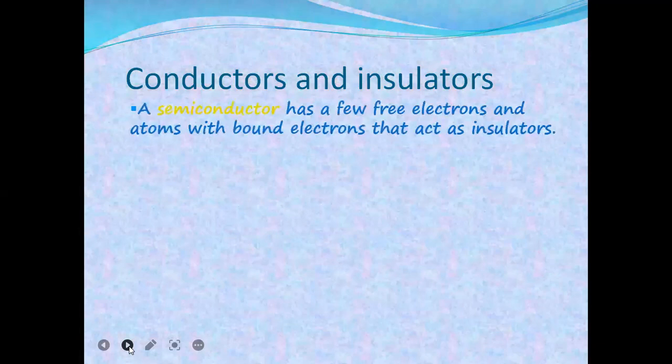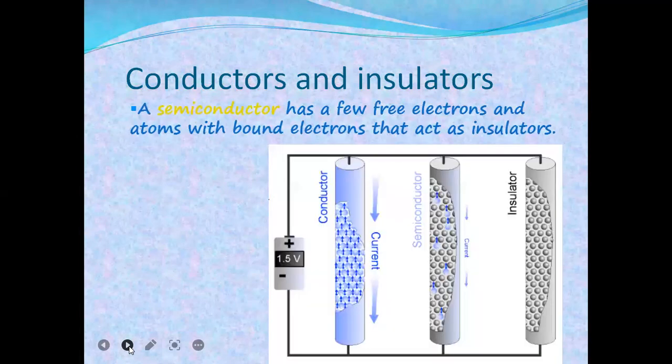A semiconductor has a few free electrons, with atoms with bound electrons that act as an insulator. This is the conductor, this is the semiconductor, and this is the insulator. So we can differentiate these three types of materials by how electrons pass through. You must know about the flow of electrons in these three types of materials.